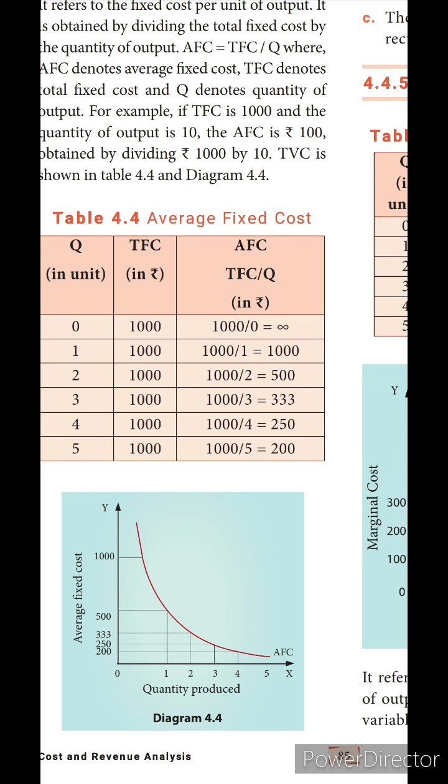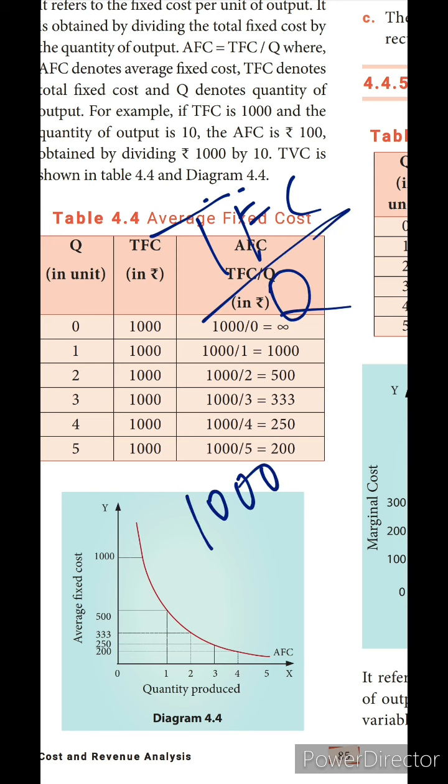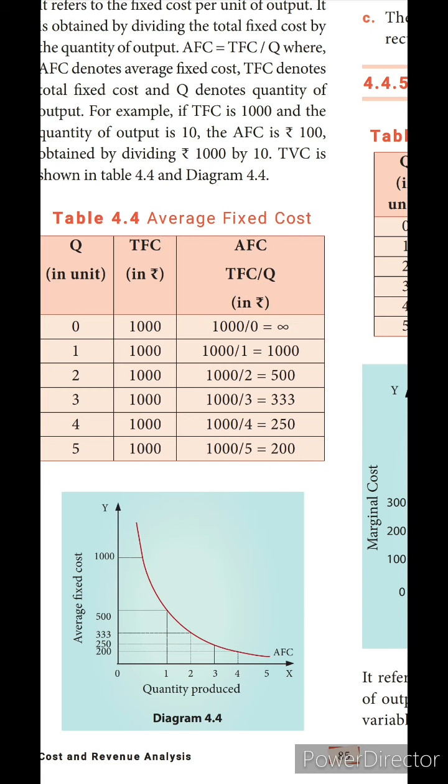When the quantity, that means the production, is 0, then TFC is 1,000. Then what will be the AFC? What I said: TFC by Q, isn't it? Then TFC by Q means what answer will come there? 1,000 divided by 0, they themselves gave the answer as 0, because whenever we divide any number by 0, the answer is taken as 0. That is only what they have given, since we can't actually find it. Next, 1,000 divided by 1, the answer will be 1,000. And next, 1,000 divided by 2, the answer will be 500.